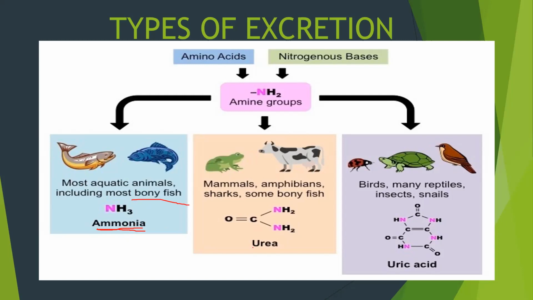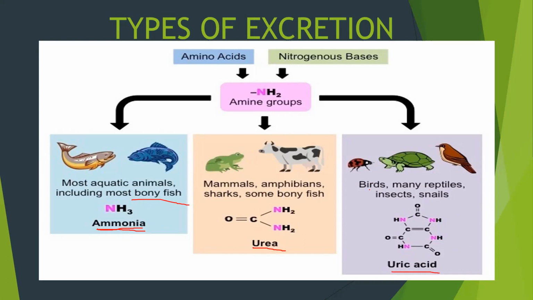Then organisms which excrete out urea are ureotelic, and they are mammals and amphibians, and some bony fishes and cartilaginous fishes. If organisms remove uric acid from their body, then it's known as uricotelic.